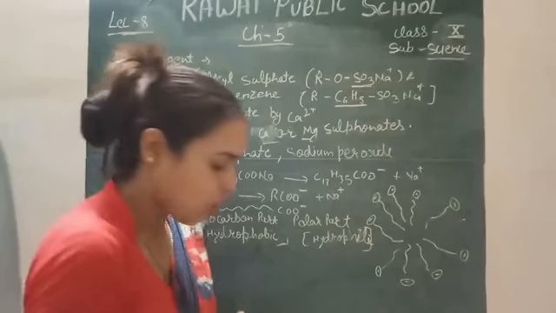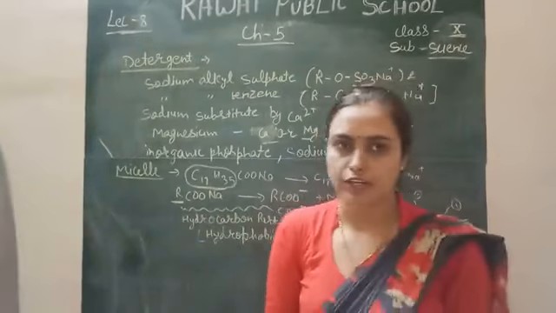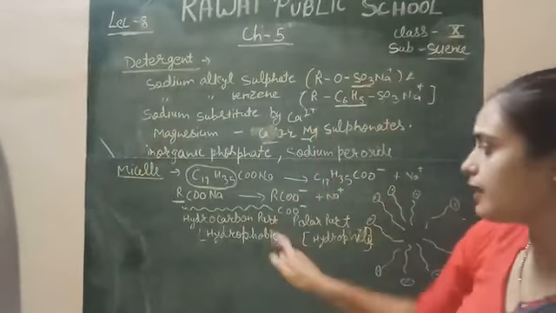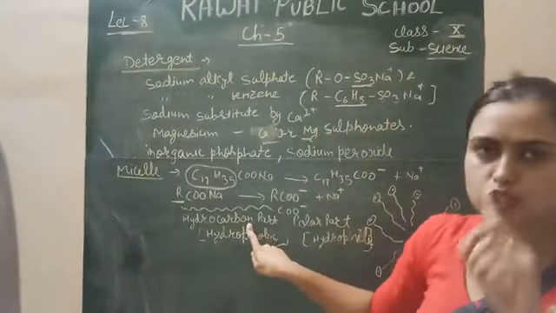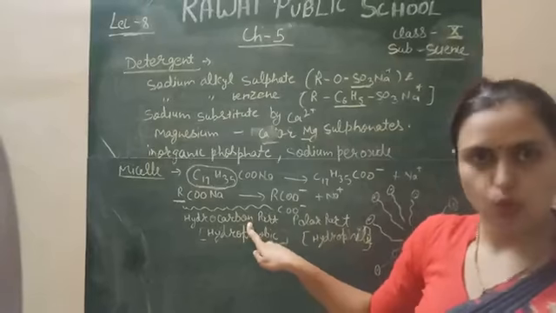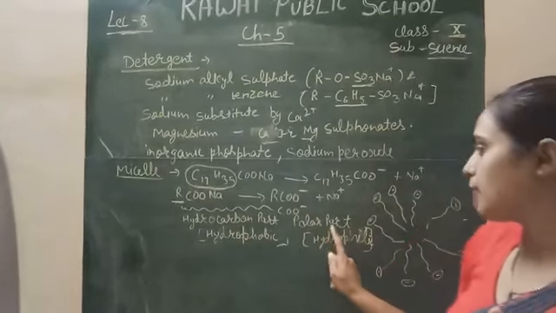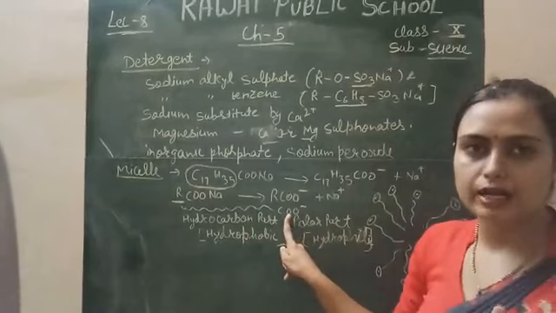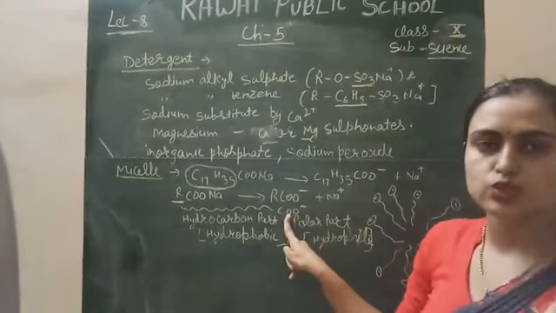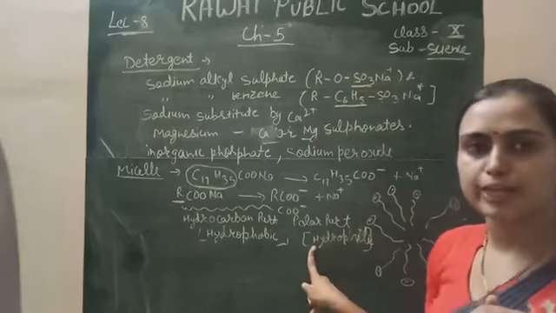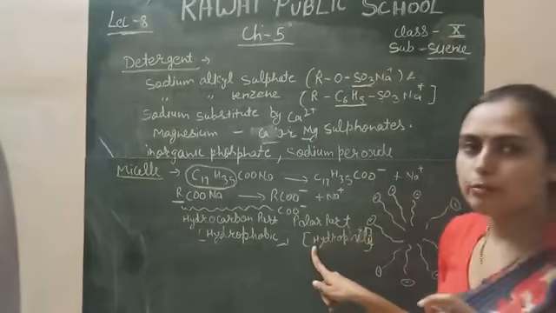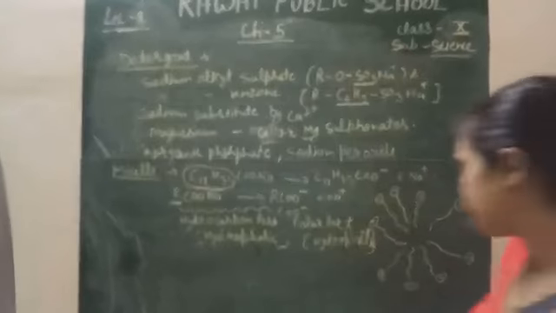Why do we call this water hater or water loving? We can say that hydrocarbon generally does not dissolve in water, so it is called water hater. But the polar part, that is the carboxyl part, is easily dissolved in water, so the tail part is called the hydrophilic part. So how is a micelle formed from soap and detergent?